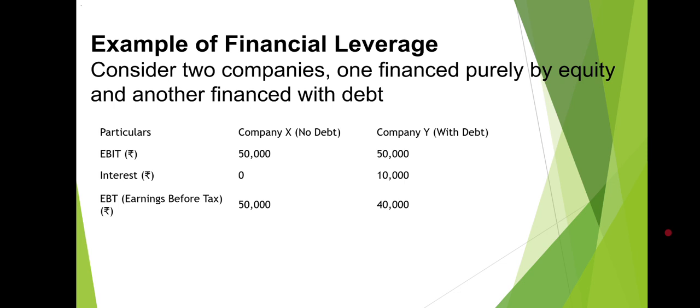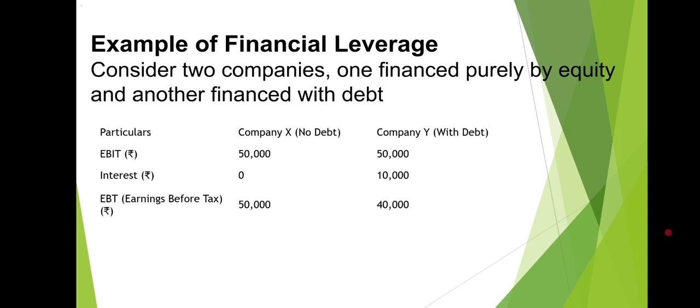So consider two companies, one financed purely by equity and the other financed with debt. So these are the particulars for company X and Y. For company X there is no debt, and company Y with debt. So these are the values.